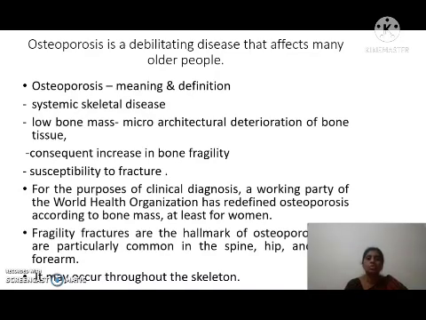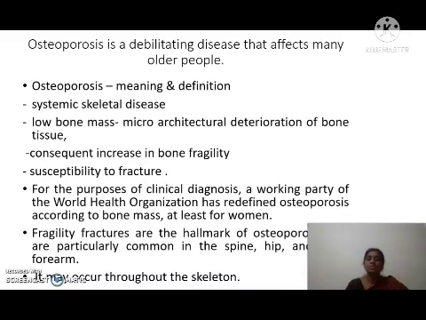The definition of osteoporosis is a systemic skeletal disease characterized by low bone mass and microarchitectural deterioration of bone tissue, with a consequent increase in bone fragility and susceptibility to fracture. WHO defined osteoporosis as a systemic skeletal disease characterized by low bone mass. Because of the low bone mineral density and microarchitectural deterioration of bone tissue, osteoporosis occurs. At the same time, it increases bone fragility and leads to susceptibility to fracture.